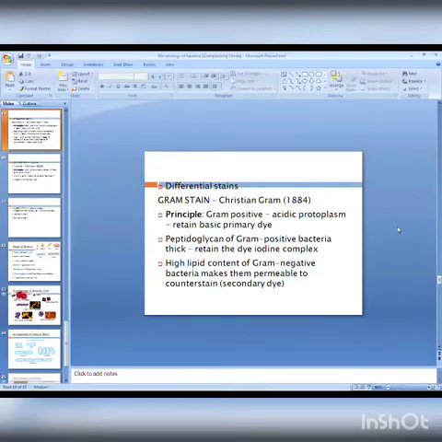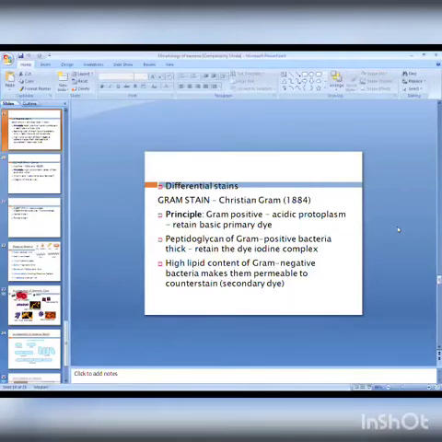After observing under the microscope, Gram positive bacteria get violet color. If you observe violet colored bacteria, they are Gram positive, and if you observe red color, they are Gram negative. So we divide them into two groups: all violet color, Gram positive; red color, Gram negative. Why such coloring? Why are Gram positive bacteria always violet and Gram negative always red? To study this, we have to study the principle of Gram stain. Whenever we study the principle of Gram stain, 4 theories are suggested.